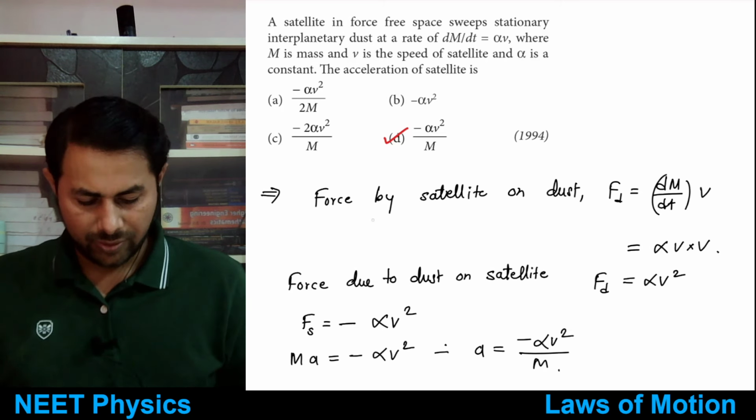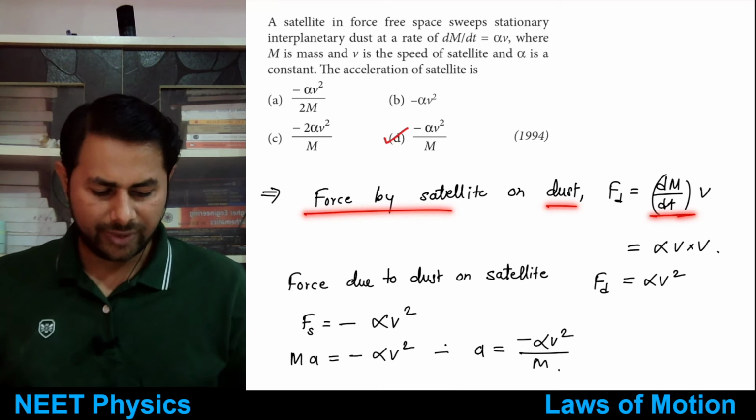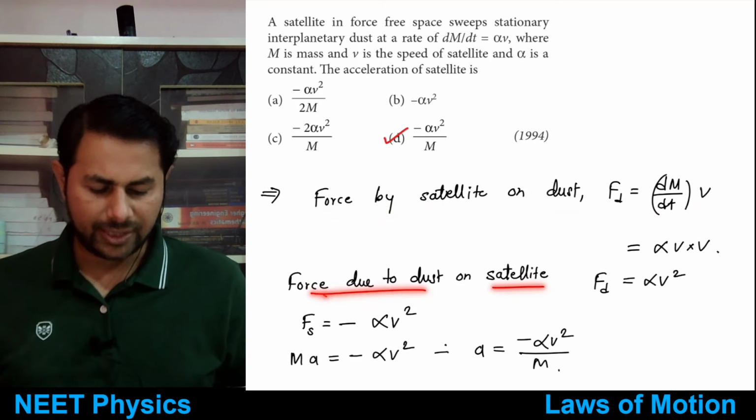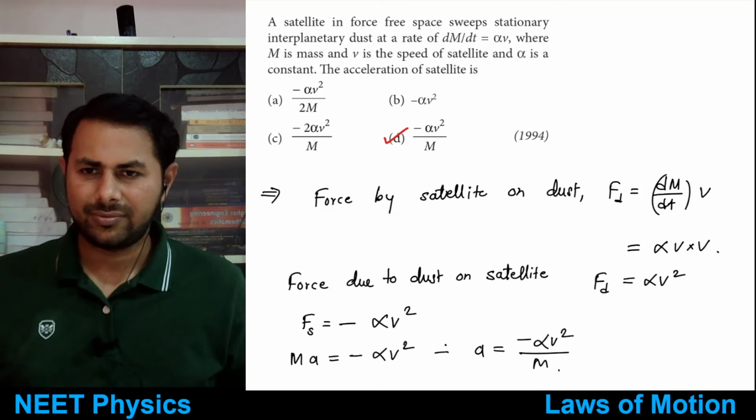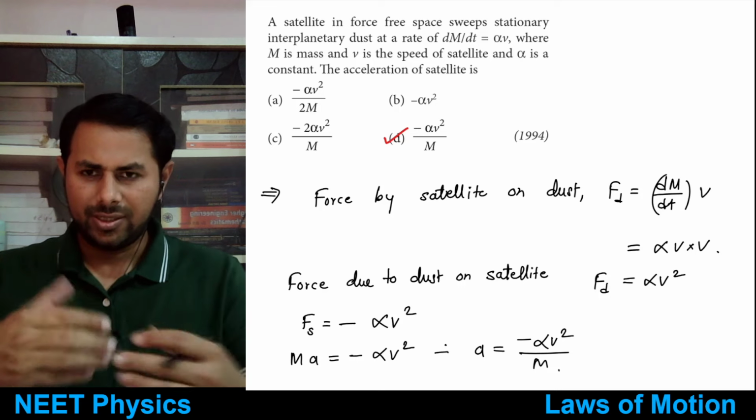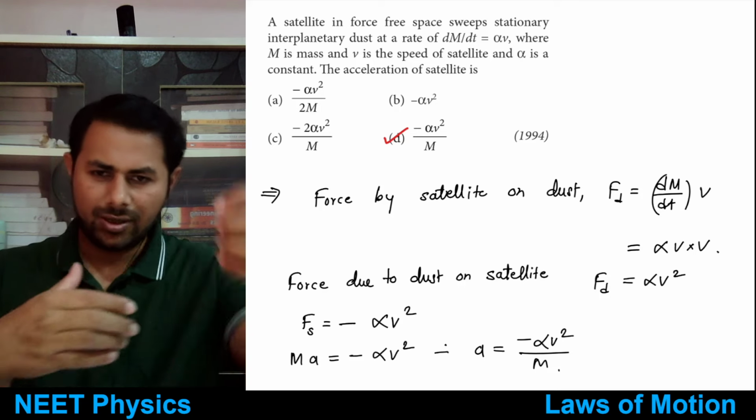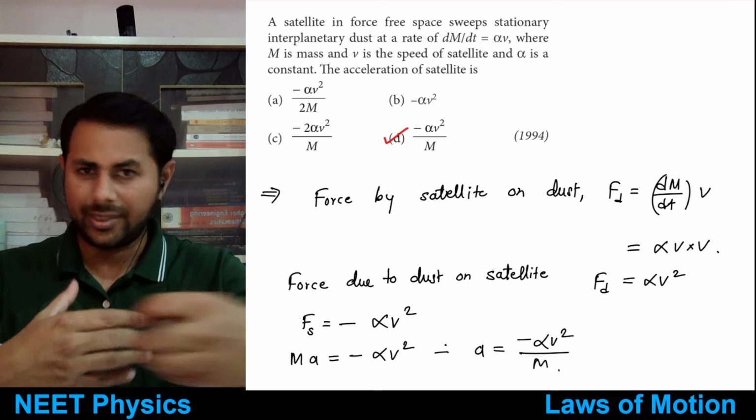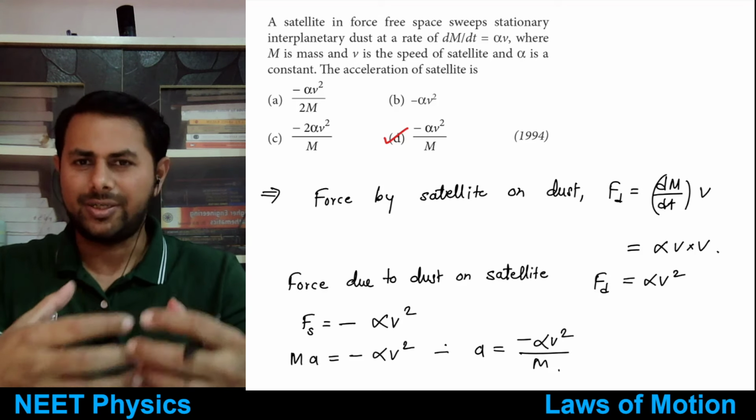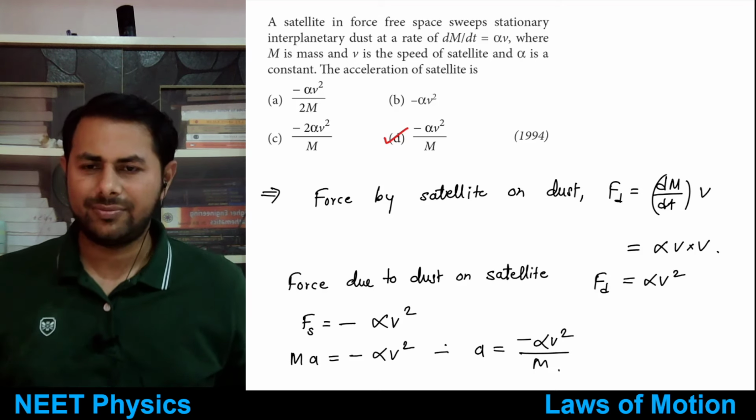So the force by the satellite on the dust would be this one. And the force due to the dust on the satellite would be equal and opposite. Or you can think of it this way. Now the satellite is moving. If some mass is collected on the satellite and the satellite is moving through that mass, it is resisting it, no? So its acceleration would be negative.